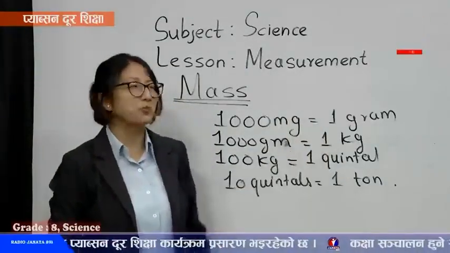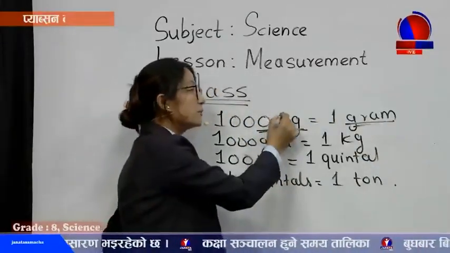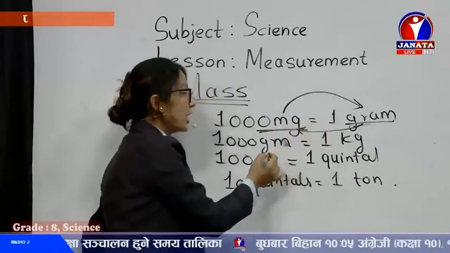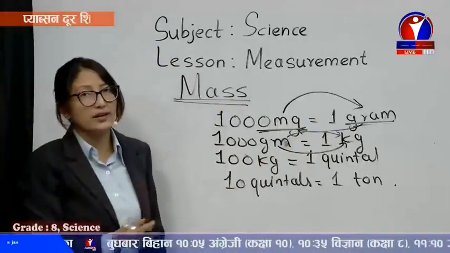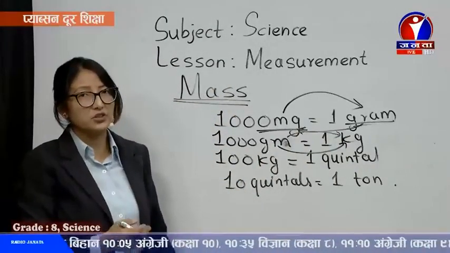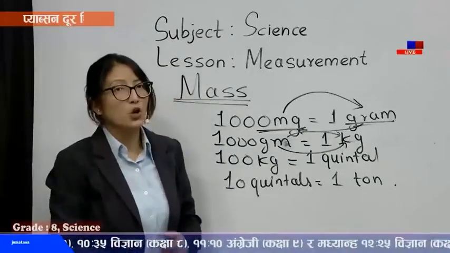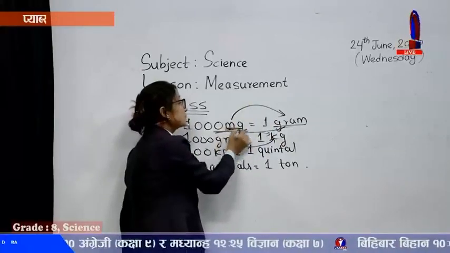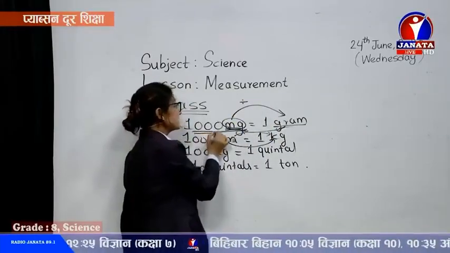These are the units of mass. Now in class 7 you have learned about conversion also. I think we have to be able to convert from milligram to gram or gram to milligram, and from gram to kilogram. These conversions are required. I would like to add a little bit here so that this can help you while solving the numericals. To change a smaller unit into a bigger unit, we have to divide by the standard relation.